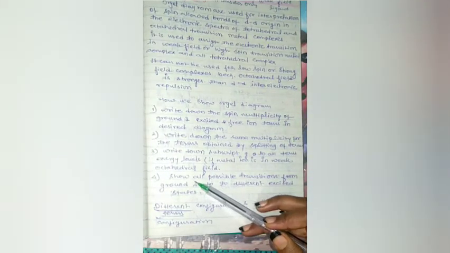Fourth, show all possible transitions from the ground state to different excited states, and the different configurations and related energy terms. We divide it into two parts: configuration and energy terms of ground and excited state.